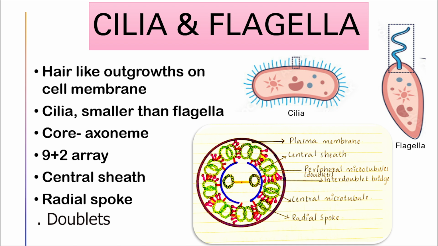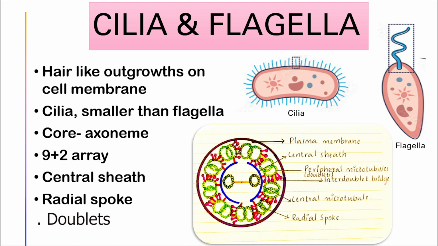That means there are 9 pairs of doublets of microtubules situated at the same distance from the center, and also a pair of microtubules located at the center. That makes the arrangement of the microtubules be referred to as the 9+2 array.